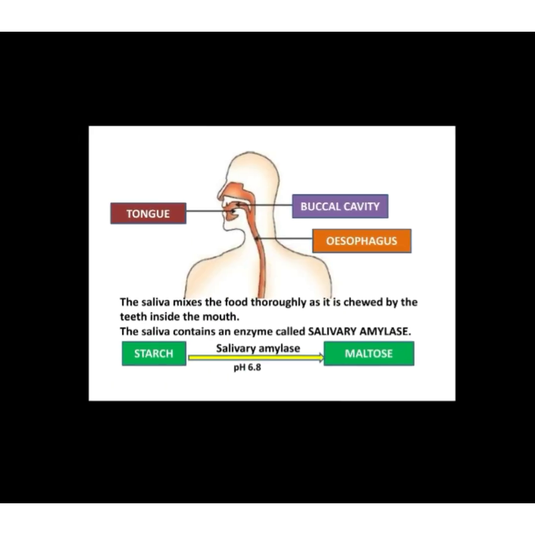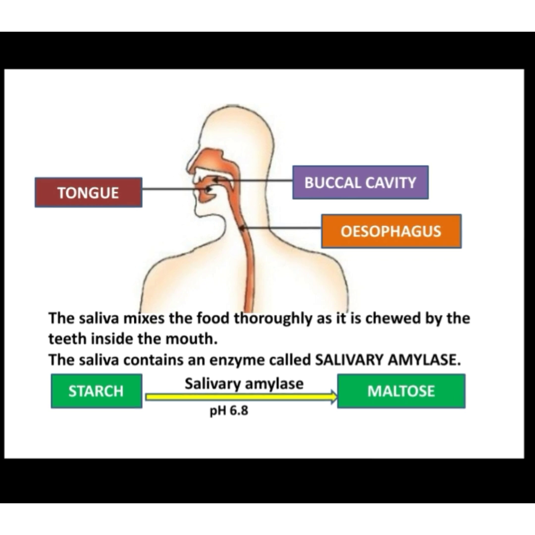Okay, so moving on, you can see on the screen we have the very first thing, that is the buccal cavity, then here lies the tongue, the teeth and the saliva. After the food enters the mouth, the saliva mixes the food thoroughly as it is chewed by the teeth inside the mouth. Our teeth, incisors, canines, molars, premolars, will chew the food properly, the tongue will roll the food, and the saliva will mix the food very thoroughly, right?